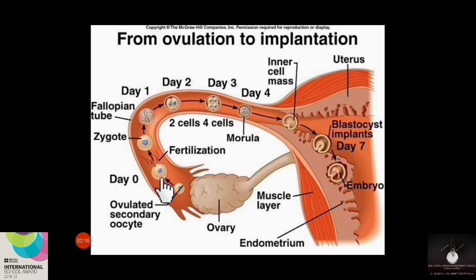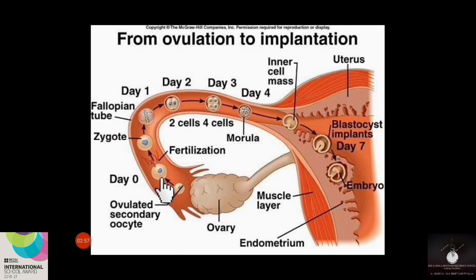Immediately after the sperm enters the secondary oocyte, it completes its second meiotic division. As a result of the second meiotic division, a second polar body and a female pronucleus will form inside it. The second polar body will eliminate itself from there. The female pronucleus may combine with the male pronucleus, and the fusion of the male and female pronucleus will result in the formation of a zygote, and this zygote will try to move towards the uterus for implantation.